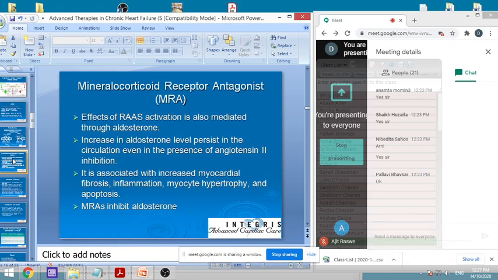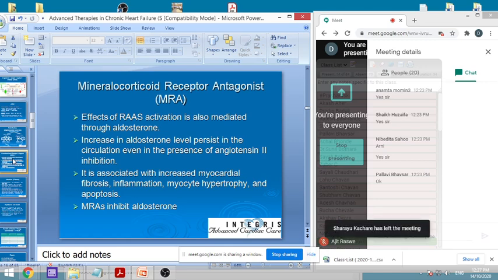Then next important are the MRAs, that is mineralocorticoid receptor antagonists. Yesterday we saw them in diuretics. Aldosterone physiology you might have studied last year in the physiology of urine formation, and we have seen aldosterone receptor antagonists. It is spironolactone.